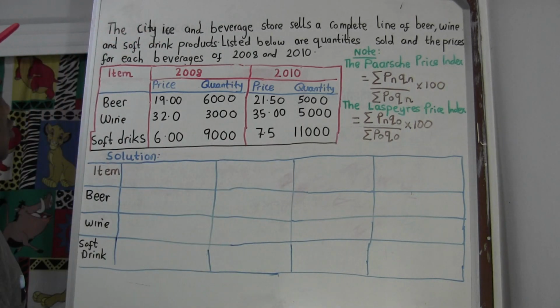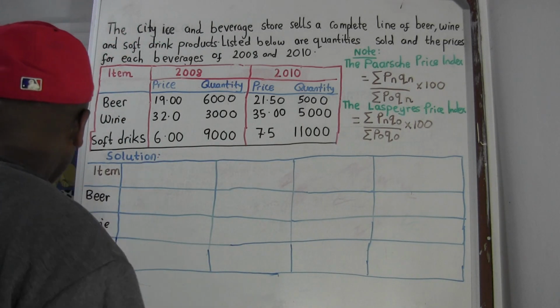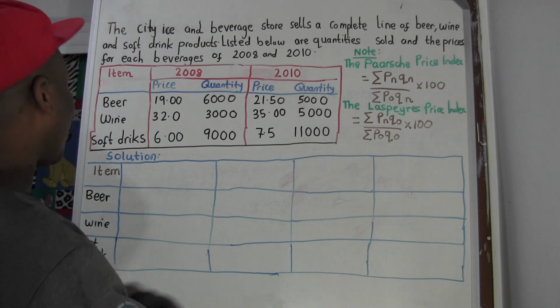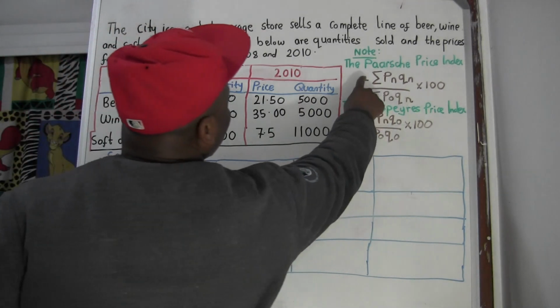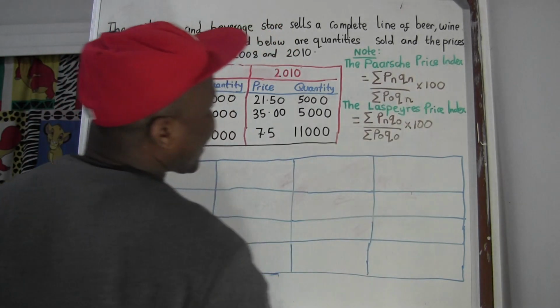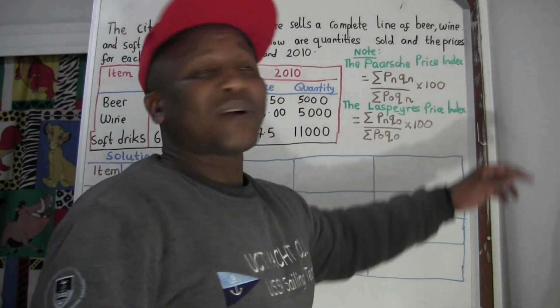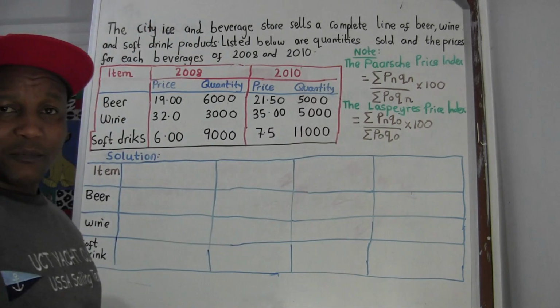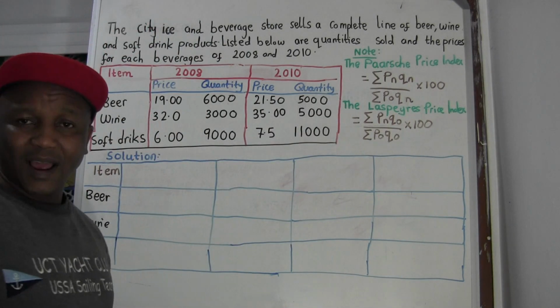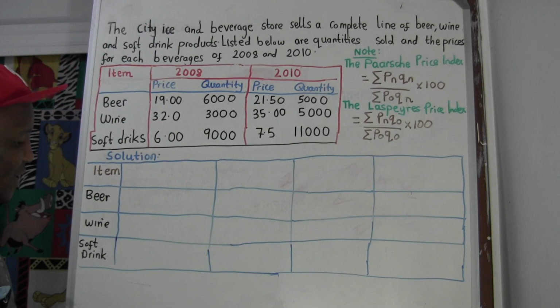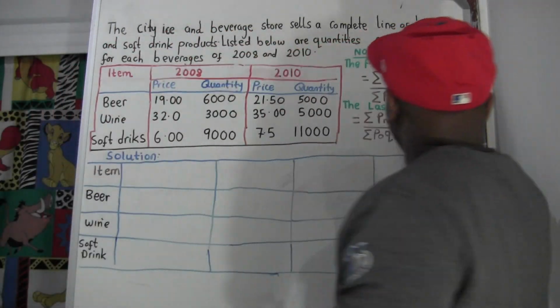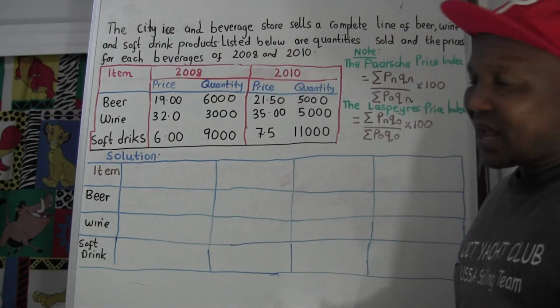So now they want us to solve this question by using the Paasche price index, and also you have to use the Laspeyres price index. They give you this formula most of the time, but if they don't, then you can memorize it. So now, if you look at the formula, we need to have Pn, Qn. But what is Pn? Now, let's go.